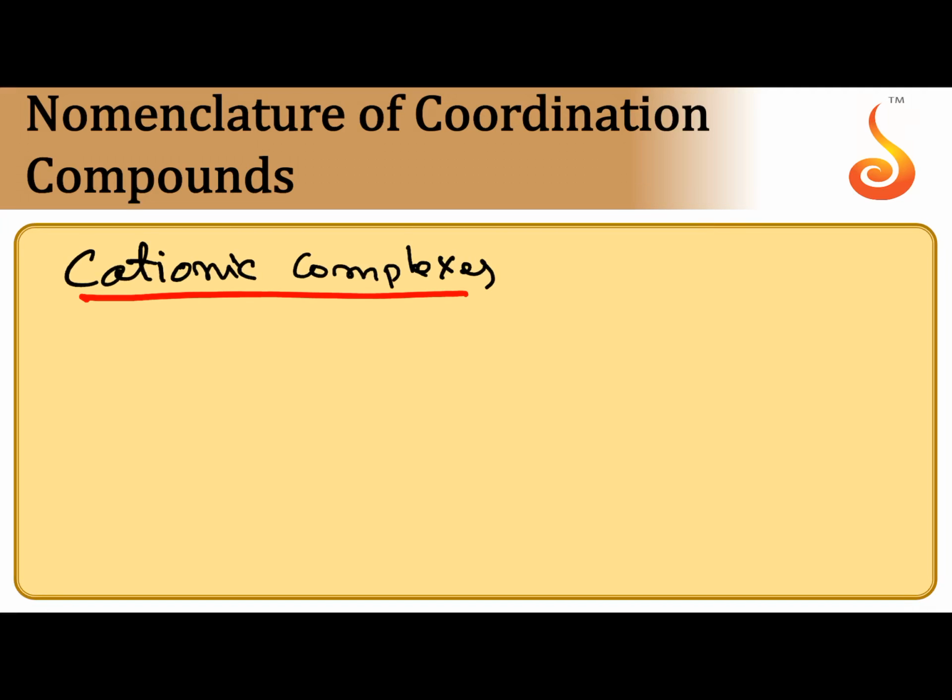Next, naming of the complexes. Cationic complex. The complex in which the coordination sphere has a positive charge is called a cationic complex. So there are two types of ions: the cation, the left side one, which has positive charge, and the counter ions on the right hand side.